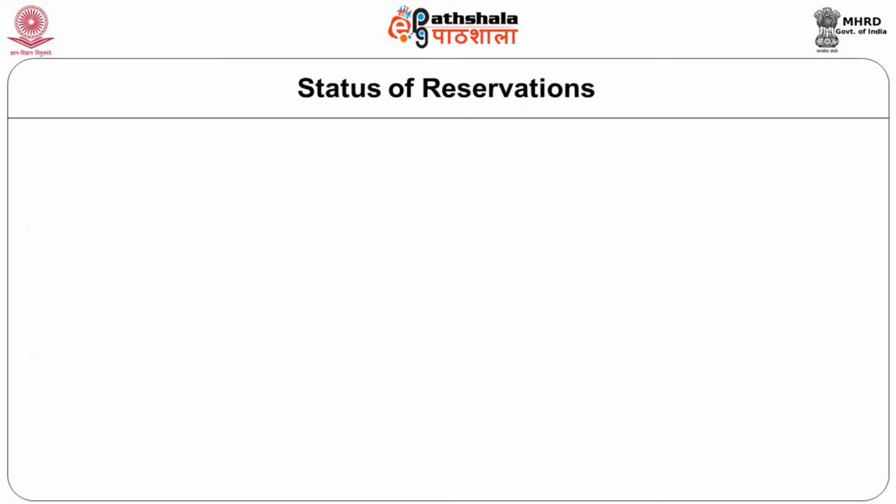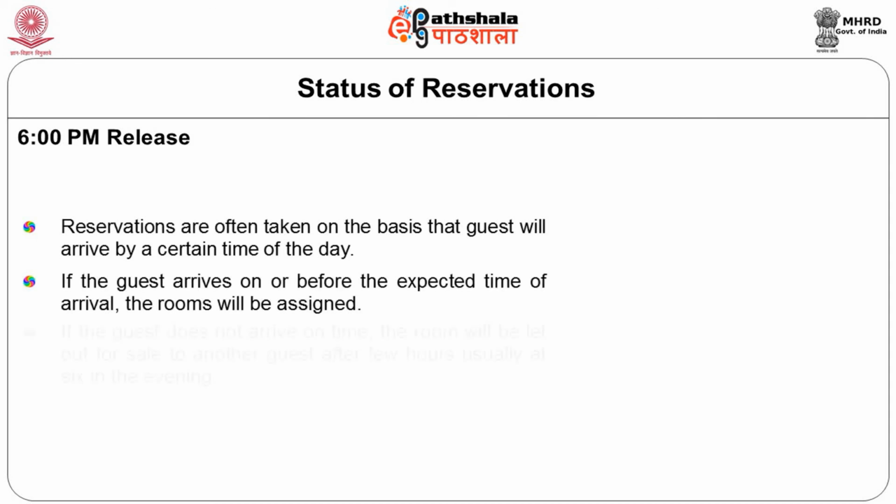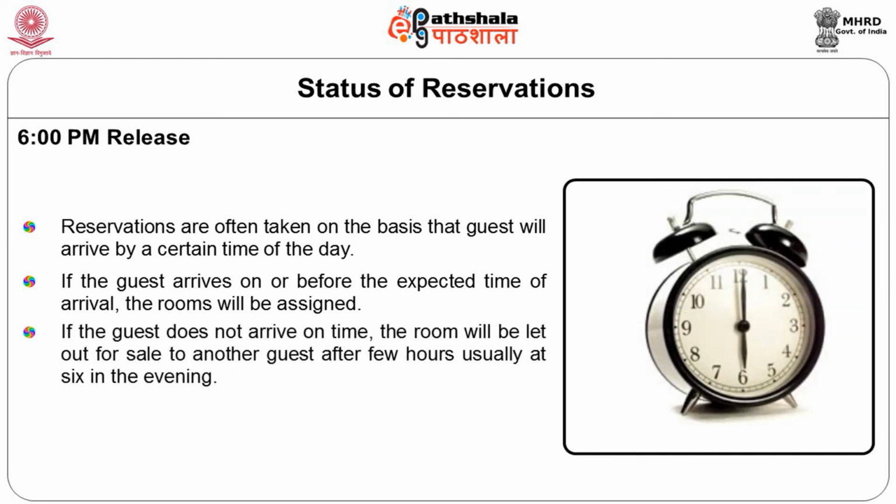The next to see is status of reservations. There are some terms to know the status of rooms available. The first one is 6 p.m. release. Reservations are often taken on the basis that guests will arrive by a certain time of the day. If the guest arrives on or before the expected time of arrival, the rooms will be assigned. If the guest does not arrive on a particular time, the rooms will be let out for sale to another guest after a few hours, usually at 6 in the evening.